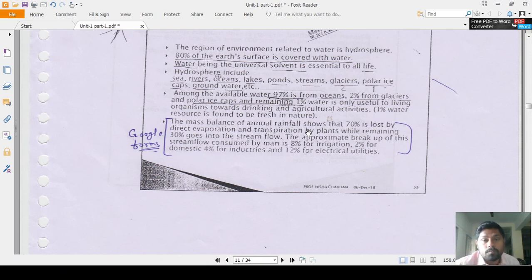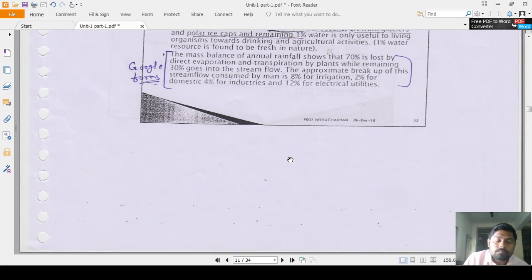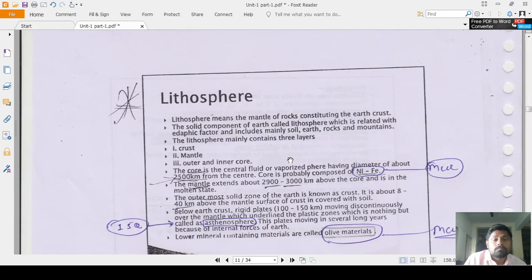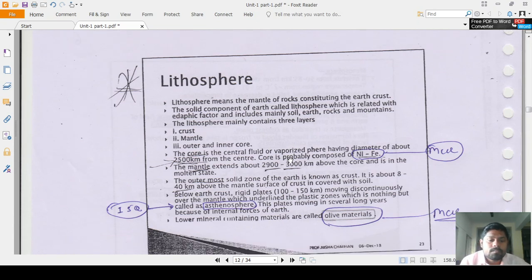like the lakes, ponds, rivers, etc. The approximate breakup of this stream flow consumed by man, that is only 8% in irrigation, 2% for domestic use, 4% for industrial use and 12% for the electrical utilities. And that is important for matching the following kind of questions.